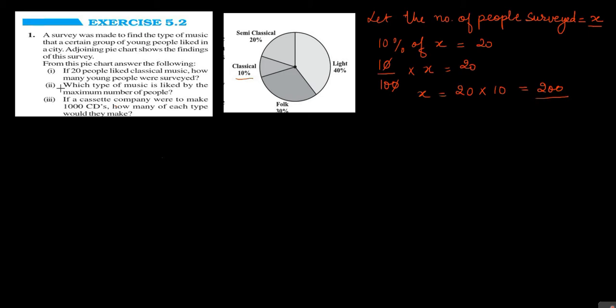Now, the second question is, which type of music is liked by the maximum number of people? Again, from the pie chart, we can see that 40% of the people liked light music.